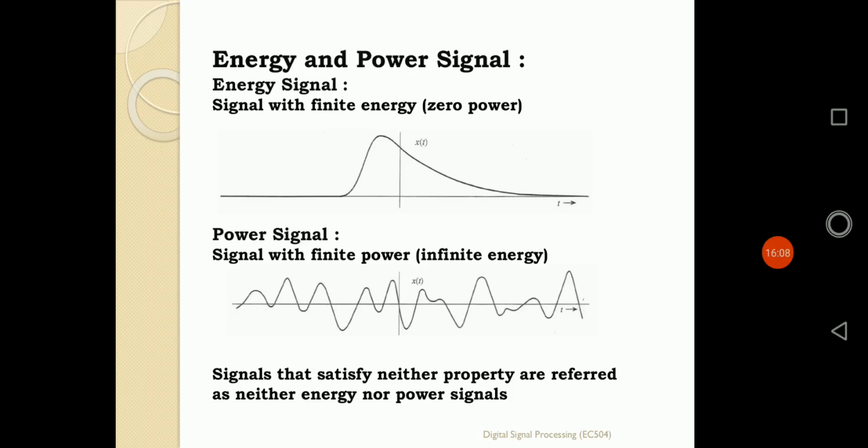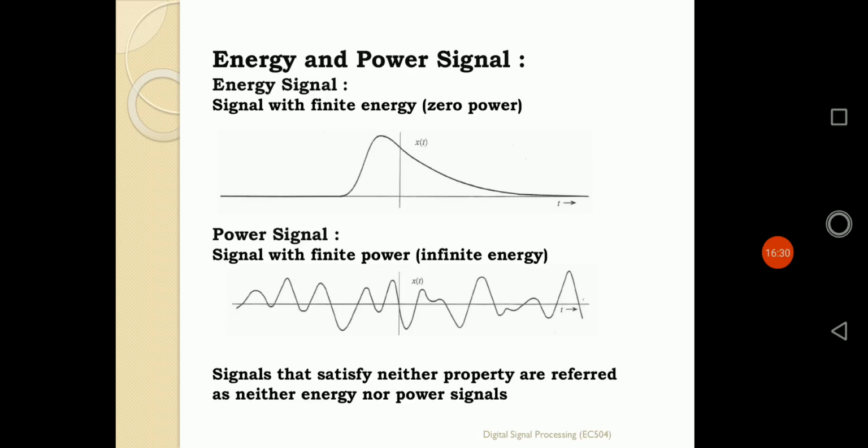Energy means its energy is finite. Energy is finite means just take the area covered by that signal. It is finite in nature. No more area is being concerned beyond those two points, left side and right hand side. That's why energy is finite there. So this kind of signal is known as an energy signal.